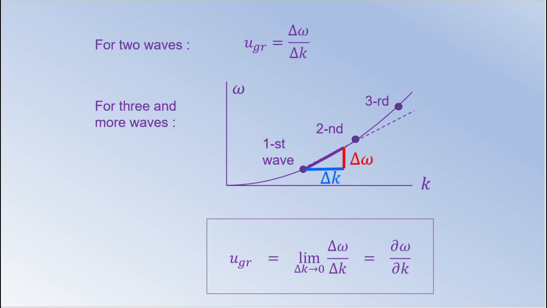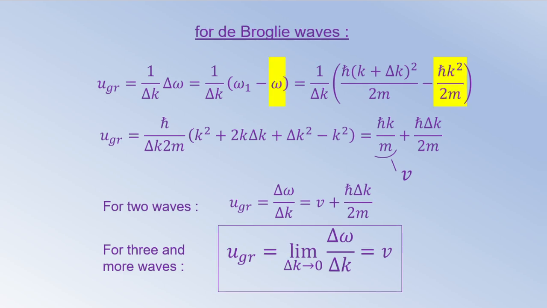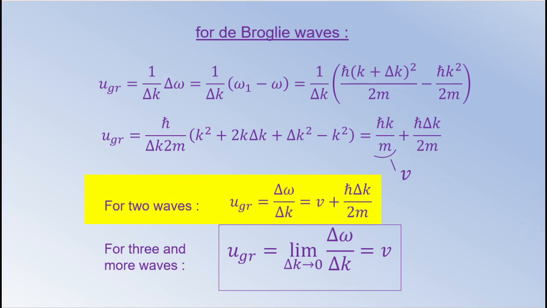The greater the deviations of the frequencies of the elementary waves that make up the packet from the straight line, the more unevenly the various parts of the envelope of the packet move, and the more the packet deforms during movement. Now let's consider the de Broglie waves for free atomic particles. From previous stories, we know that in this case the frequency is related to the wave number by the relation omega is h bar k squared over 2m. Having performed the transformations and remembering that the velocity v of a free particle is equal to h bar k over m, we obtain that the group velocity of a packet of two waves is equal to v plus h bar delta k over 2m.